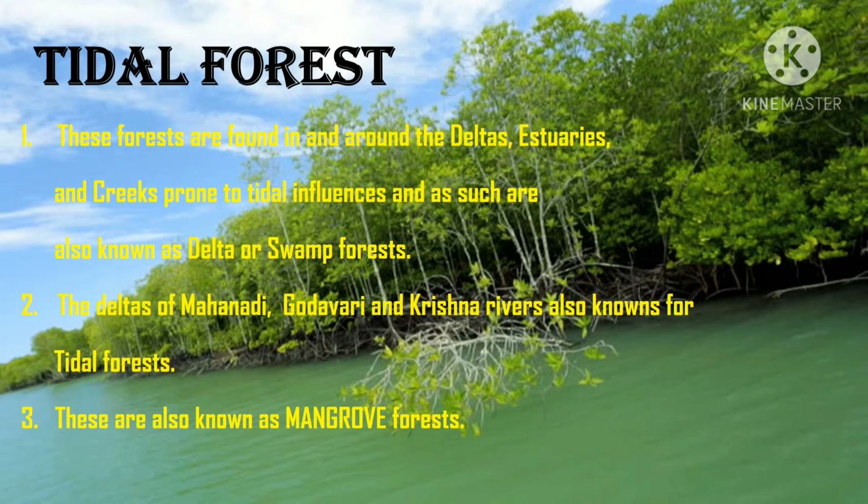Last one is tidal forest or mangrove forest. These forests occur in and around the deltas, estuaries and creeks prone to tidal influences and as such are also known as delta or swamp forest. The delta of the Ganga Brahmaputra has the largest tidal forest.